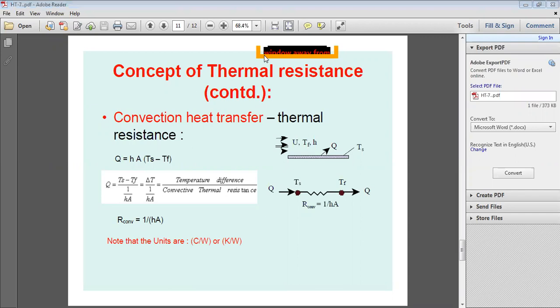So here, if you take convection, how do you calculate convection resistance? 1 by hA. Note the units of convective resistance. The units are 1 by h, that is watt per meter square Kelvin, so meter square gets cancelled. That is 1 by W by K. And if you reverse that, it is K by W.